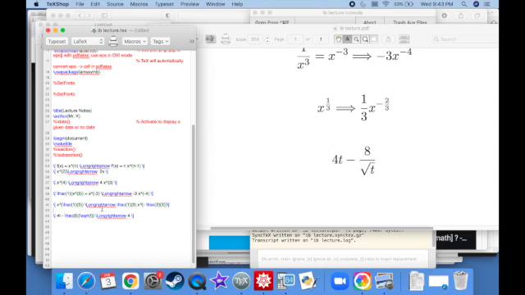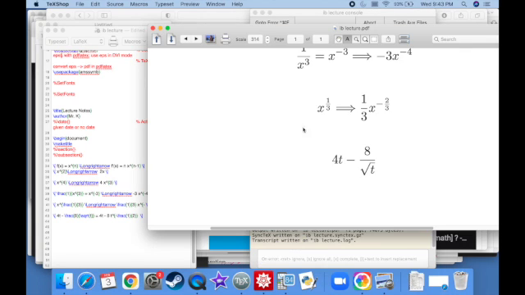Before I actually take the derivative, let's write this second one in a calculus-friendly format. This will be 4t minus 8 times t to the negative 1/2 power. Every time you see a radical, you can write that as a 1/2 power. And if you have anything in the denominator, you can pass it through to the other side and change the sign.